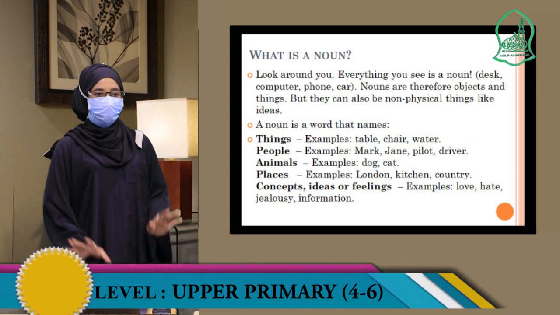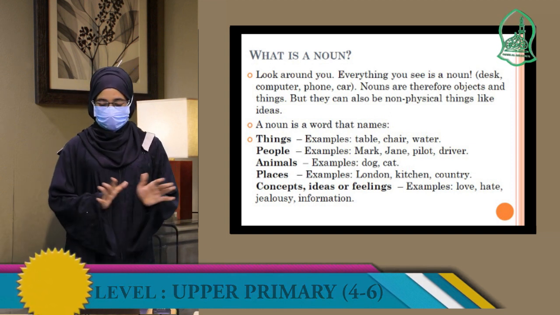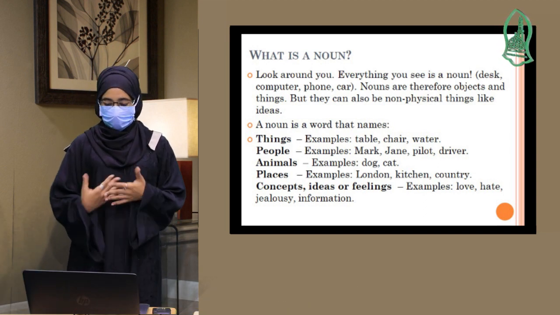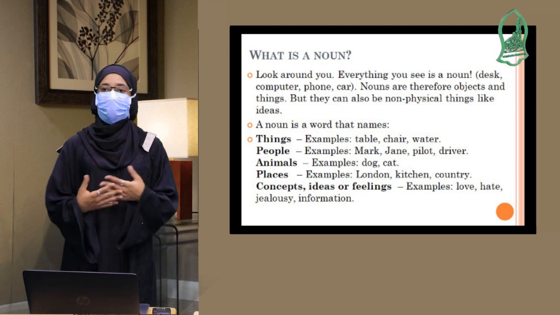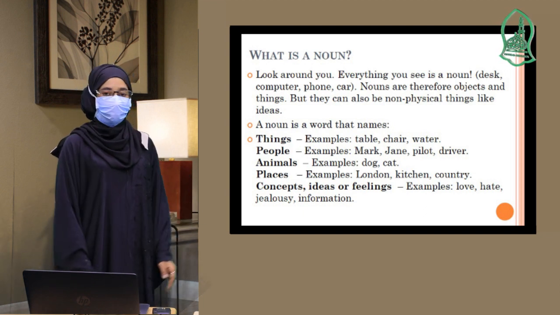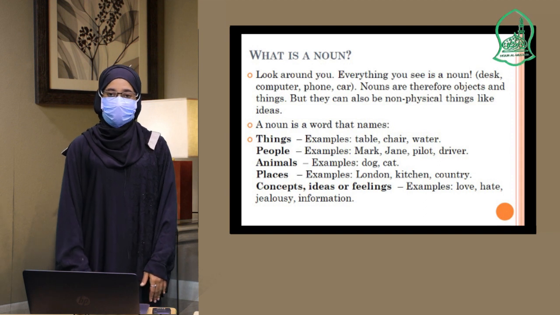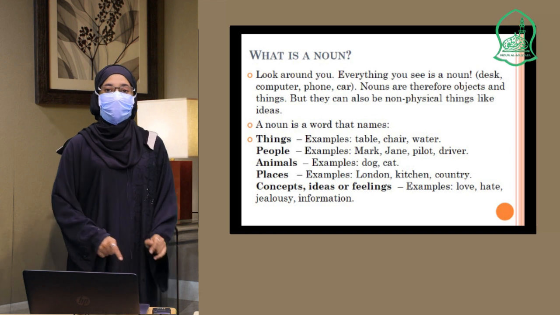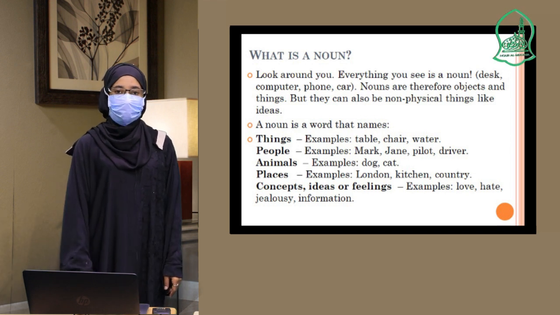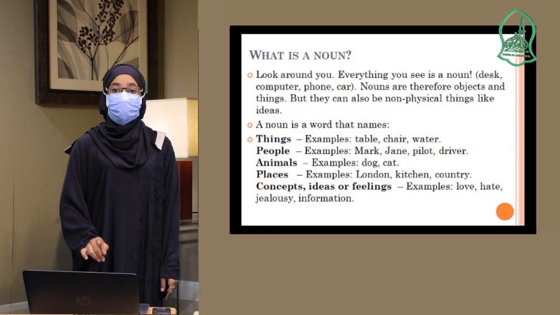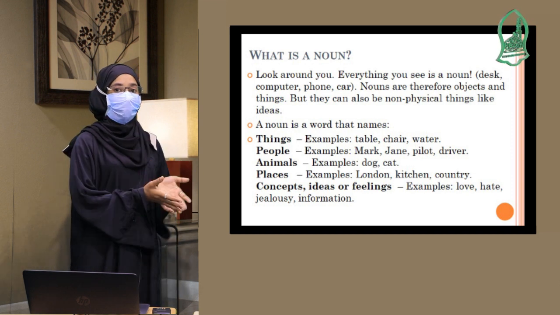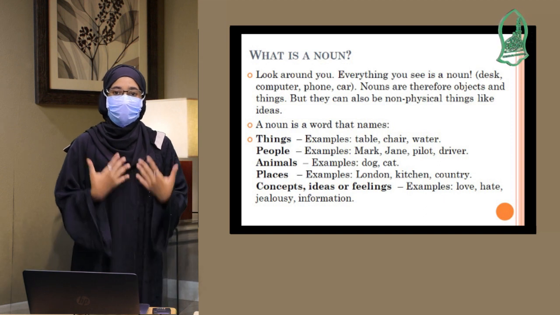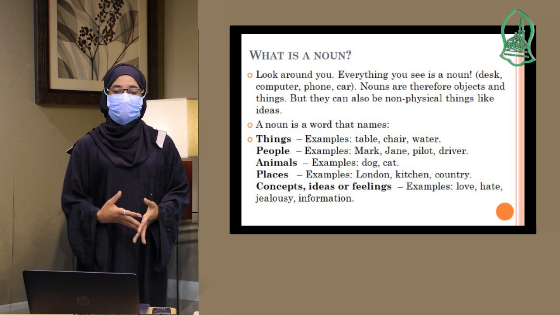So just look around you. Anywhere you are, just look around you. Everything that you see is a noun. It can be a computer, a desk, a phone, a car, a person. So nouns are objects, things, and people. But they can also be non-physical things like ideas: sleep, hunger, anger. Those are ideas, but they are also nouns.